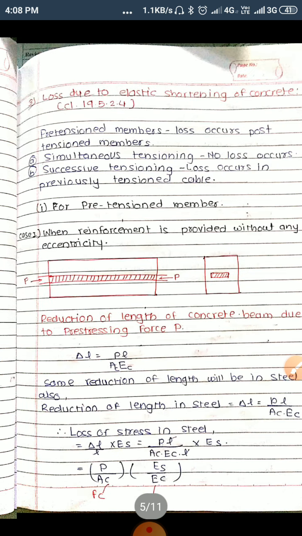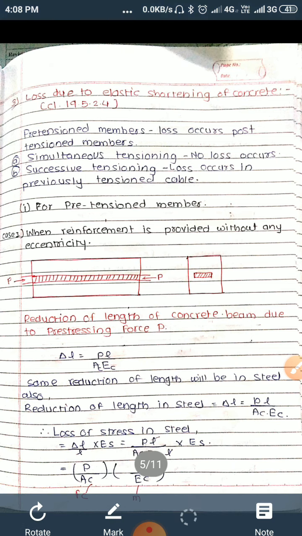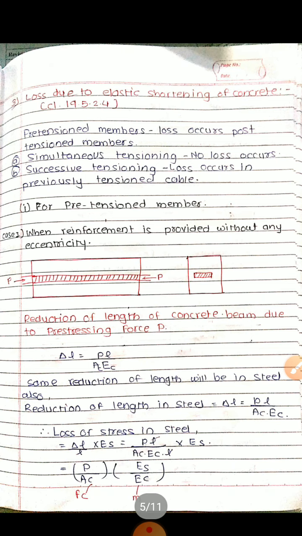This is very simple. Then moving towards the loss due to elastic shortening. This loss occurs in post-tension members. If the members are tensioned simultaneously, then there is no loss of pre-stress due to elastic shortening. But if the members are successively tensioned, there will be a loss due to elastic shortening. This loss is present in both types of pre-stressed concrete, that is pre-tension and post-tension also.